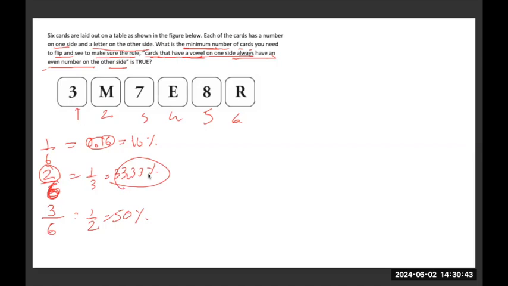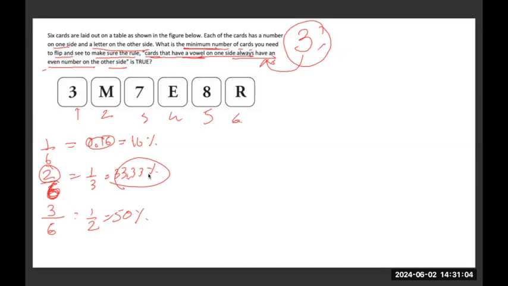So from the numerical point of view, I would say at least a minimum of 3 should be flipped instead of 2. So I would say the probable answer would be 3. Now we will look at the other case also, where do we get 3 as an answer or do we get 4 as an answer? We'll just check for that possibility.